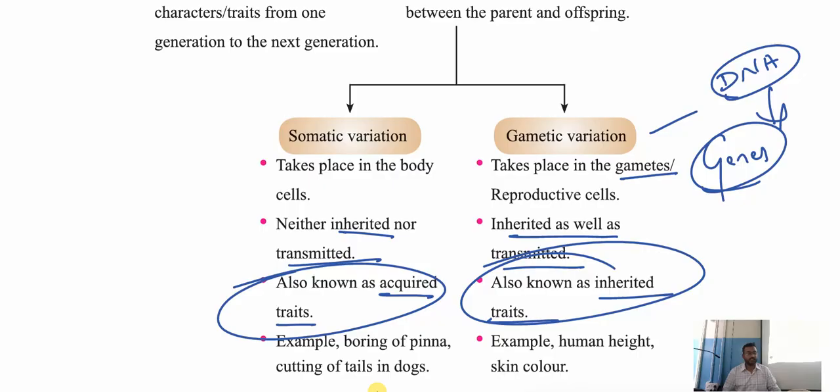Examples: human height, skin color, eye color. You can see the eye color of your parents. If their eye color is brown, you're also brown. If sky blue, they're also sky blue. We can do the comparison, right? Those are known as inherited traits. I hope you have got the difference between acquired and inherited.